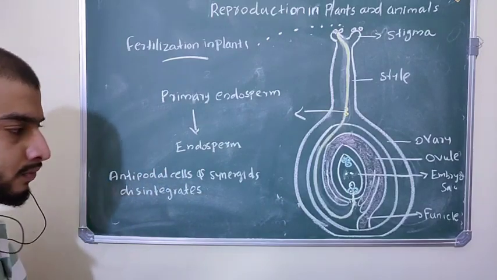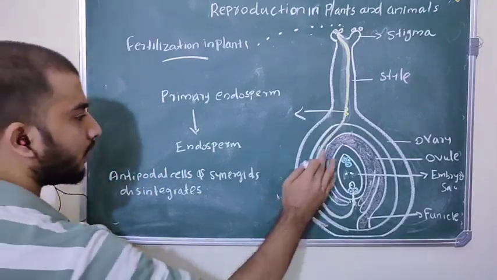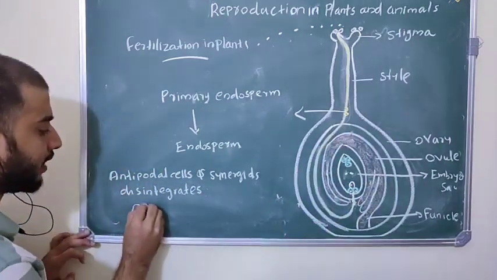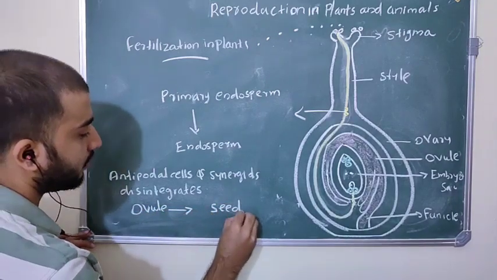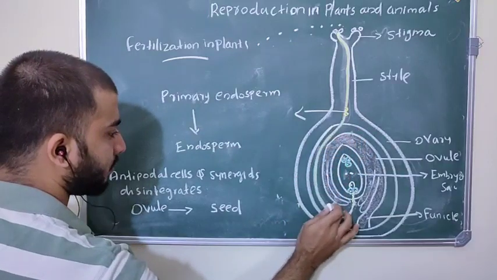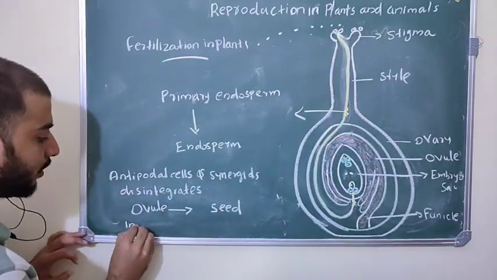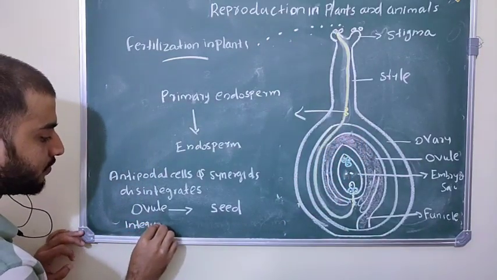Then the ovule becomes the seed. Then the integuments of this ovule become the seed coat.